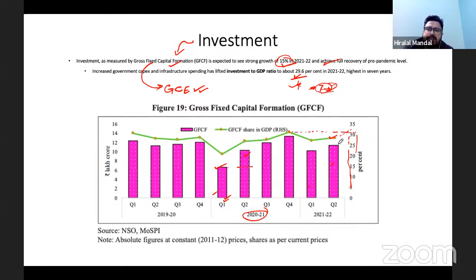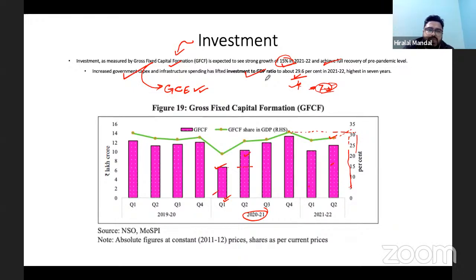If you look at capex, it was the capex expenditure that contributed to higher gross fixed capital formation. As a result, the investment to GDP ratio in the country also increased. Higher the investment to GDP, higher the economic growth you can expect. That's how it turns out to be.